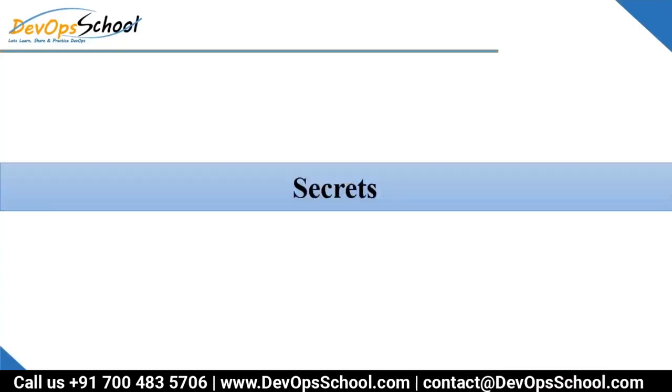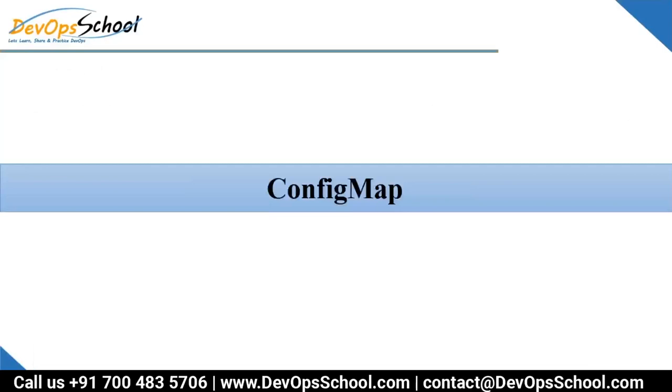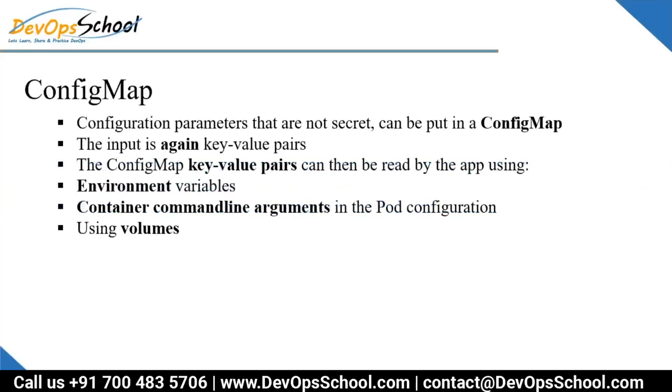Now next thing is, what is a secret? And one more thing we have, config map. So what is secret and config map? So guys, understand this. Config map is a kind of storage where you store only key and value.